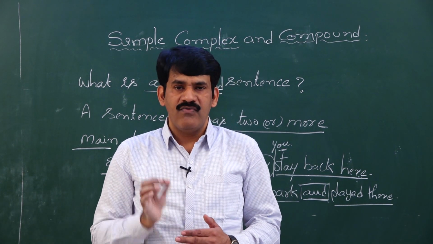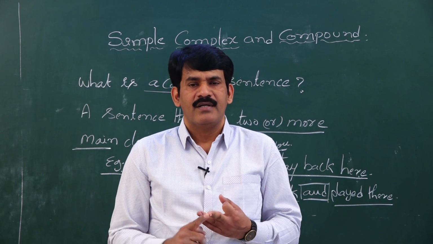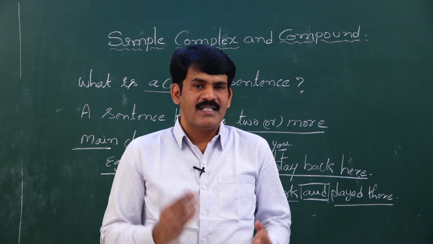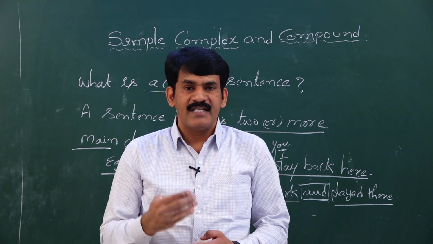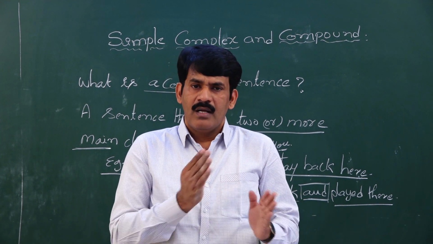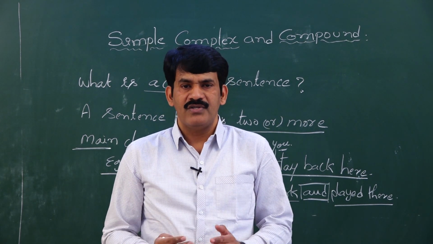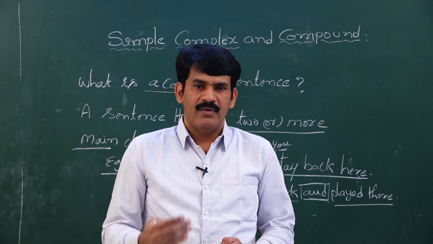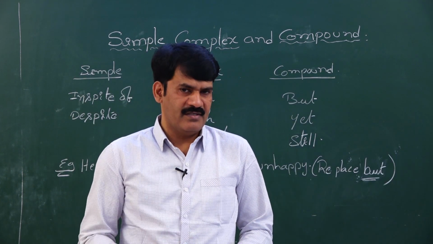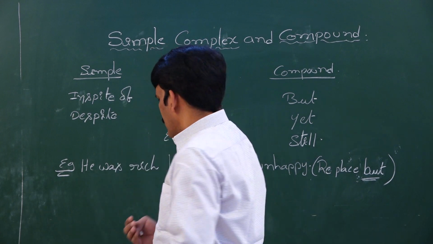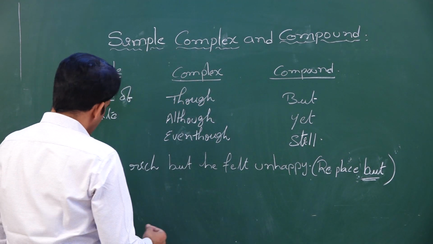Once you confirm whether the sentence is simple, complex or compound, then you can start converting the sentence from one to the other. Let us now understand and see structure by structure, model by model, how to change simple, complex and compound sentences. Convert this sentence. You read the sentence before you start converting it.